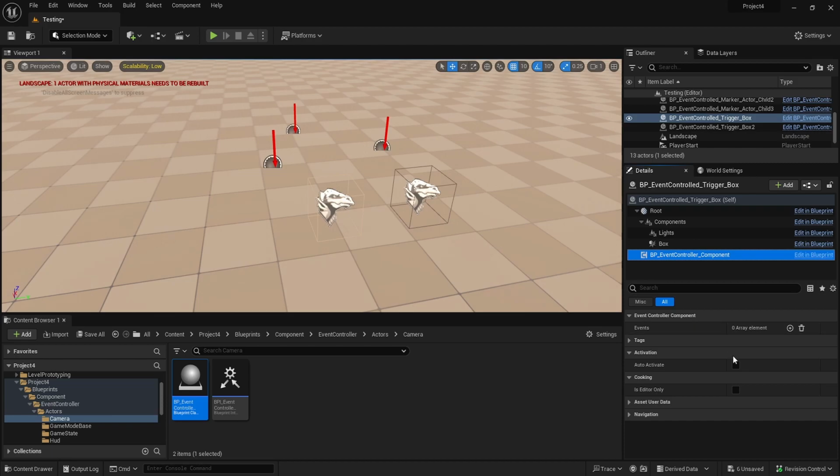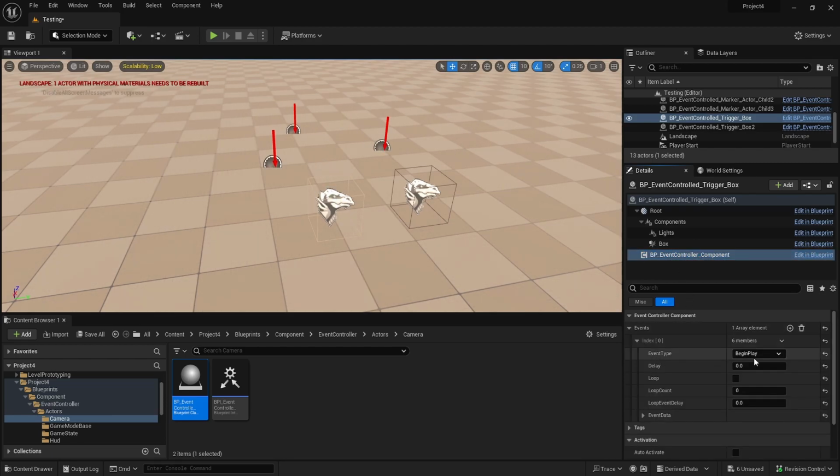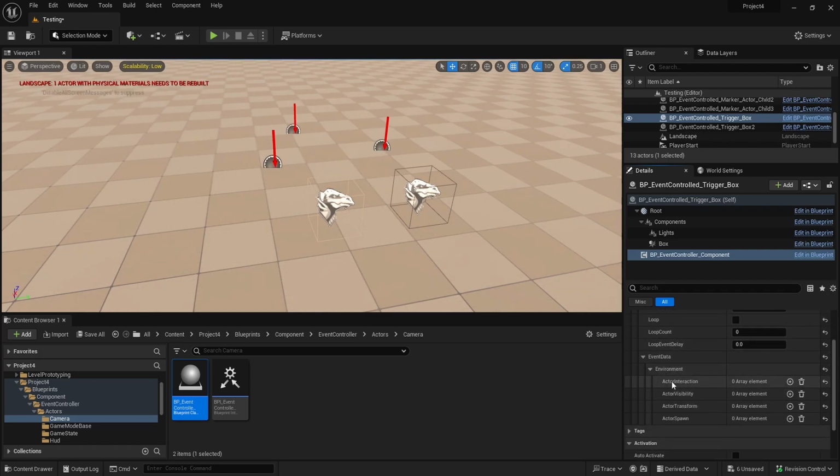So as an example here, we can add an event. We can go into this trigger box. We can add an event, let's say begin play, add the event data here. And the event we want to do is an actor interaction. Now the only caveat here is that if you want to do an actor interaction, visibility, transform, and spawn don't require the other actor to have the event controller, because the event controller handles the interactions.